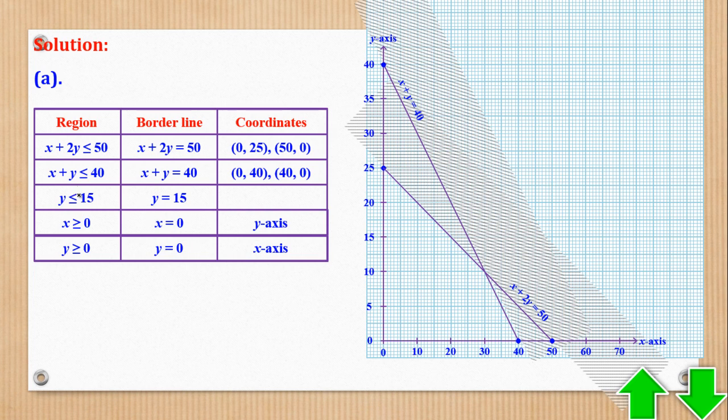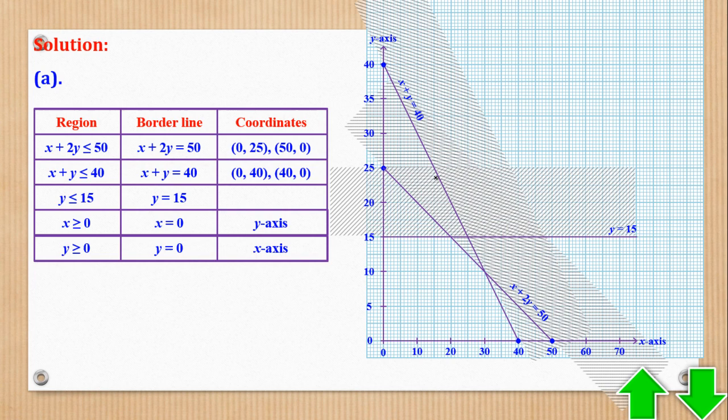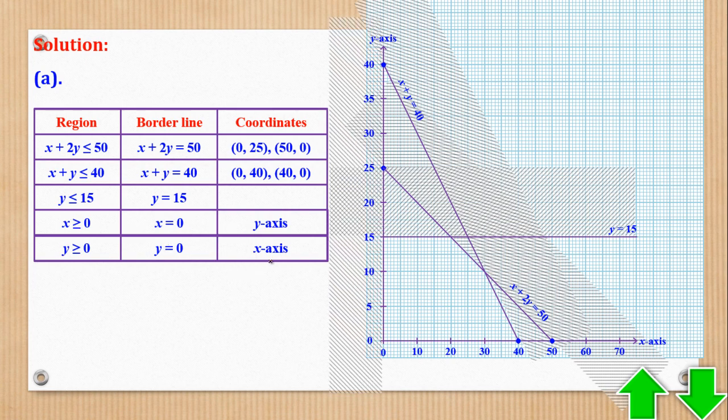Then we go to y less than or equal to 15. y equal to 15 means it's a horizontal line through 15. Okay, so y less than or equal to 15 means less is what they want. The one greater should be shaded. Then next is x equal to 0, which is the y-axis, and they said they want positive values, so negative values are shaded. Same applies to the x-axis, negative values are shaded. So we have got our piece of land.